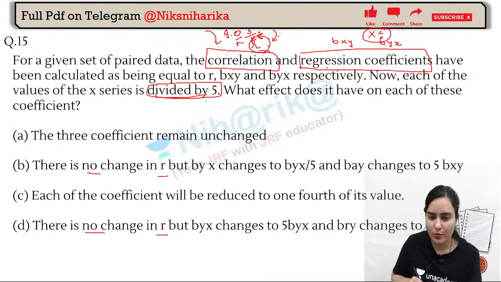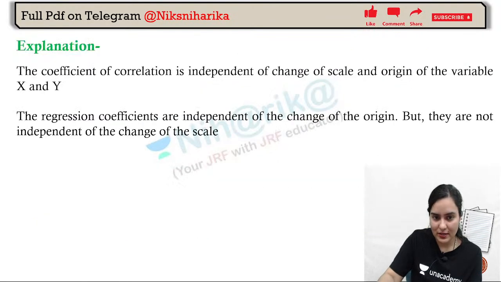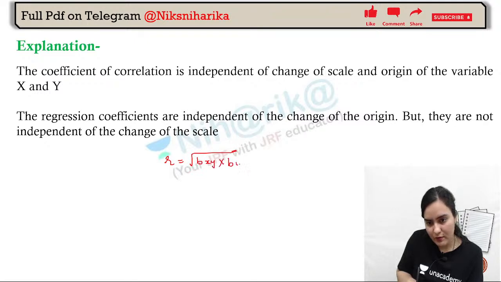So byx changes to byx by 5 and bxy changes to 5 bxy? No, byx changes to byx and bxy changes to bxy divided by 5. Okay, so answer D will be the correct answer. You have seen this now, that r is equal to root of bxy into byx.